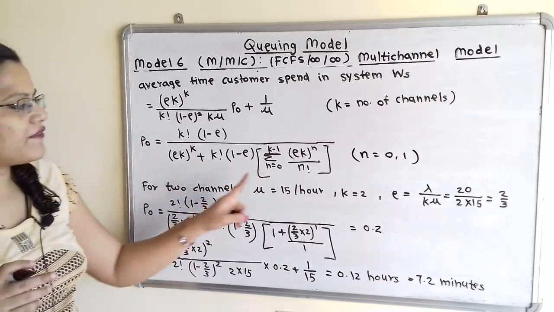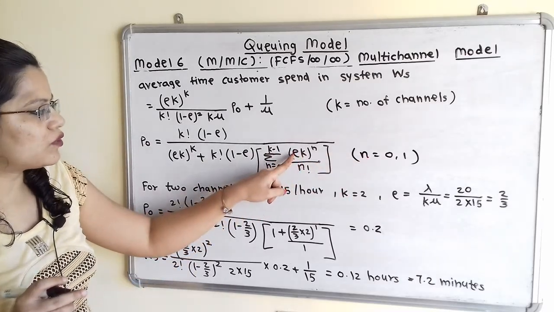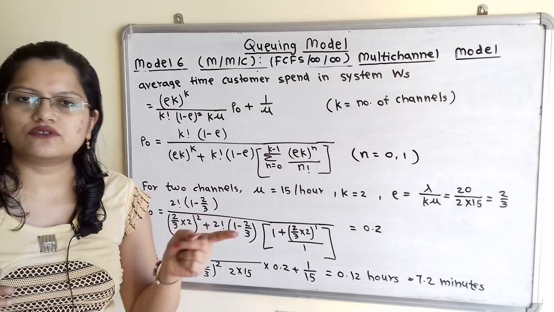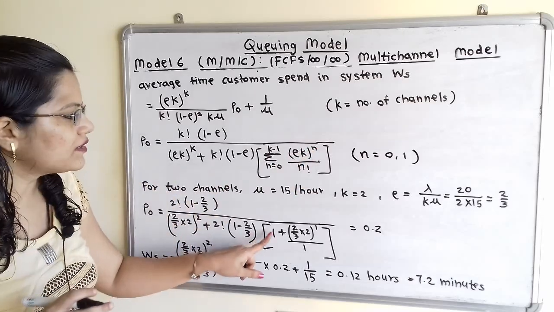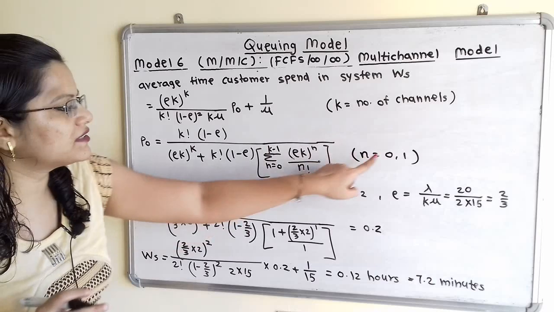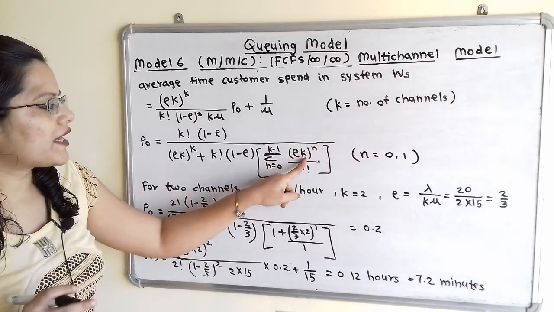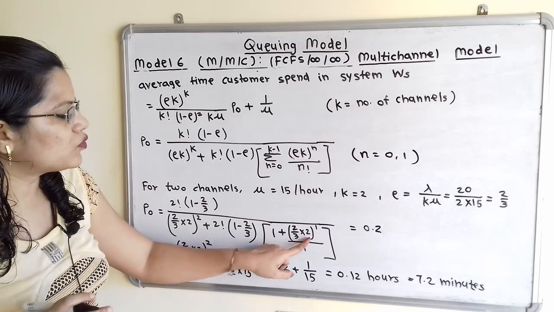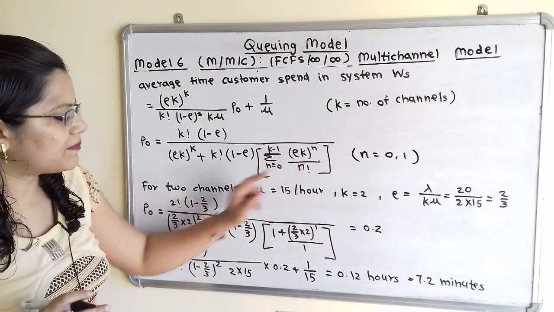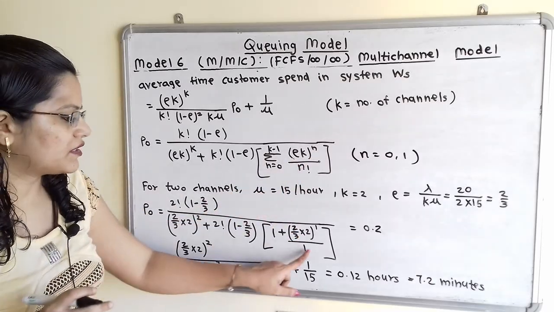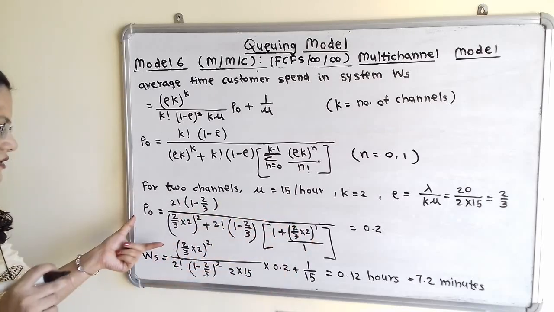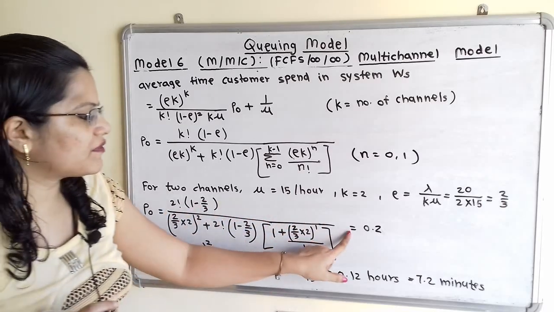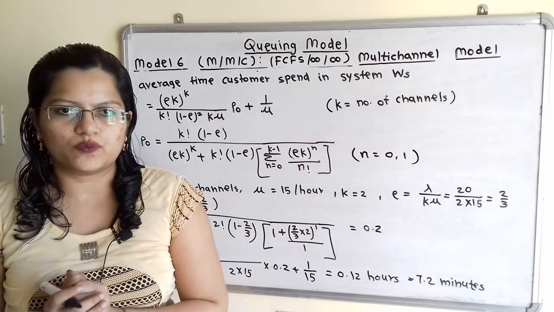Now first I will put n is equal to 0. So rho k raised to 0, anything raised to 0, that is 1. So 1 plus, now we will put n is equal to 1. So rho k raised to 1. So rho is 3 by 2 by 3 into 2 raised to 1 divided by 1 factorial, that is 1. Now we will solve this. So if we solve this, then we will get the answer 0.2.